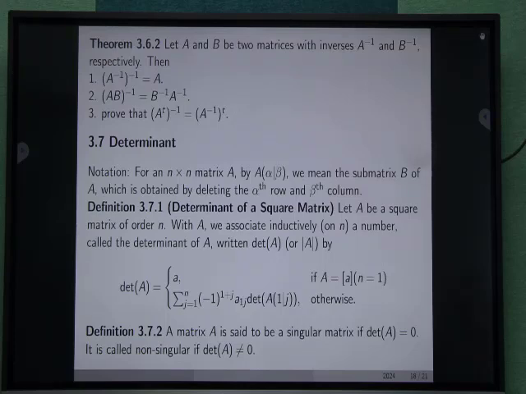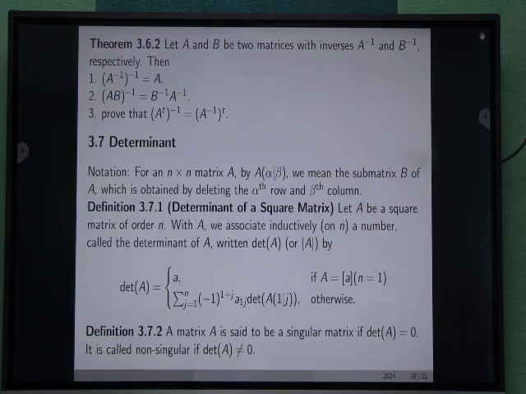We associate inductively on n a number called the determinant of A. Determinant of A is defined as a if A = [a], that is, when the order n equals 1.